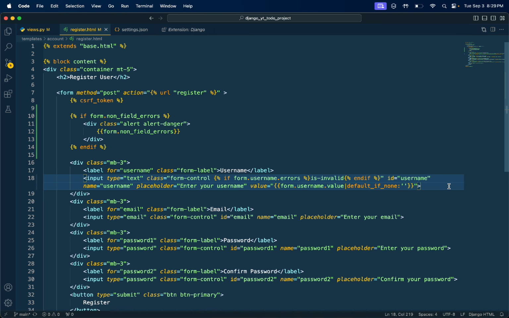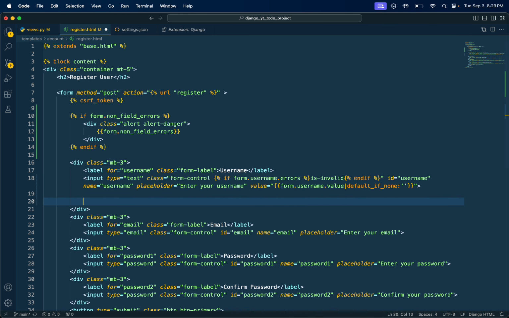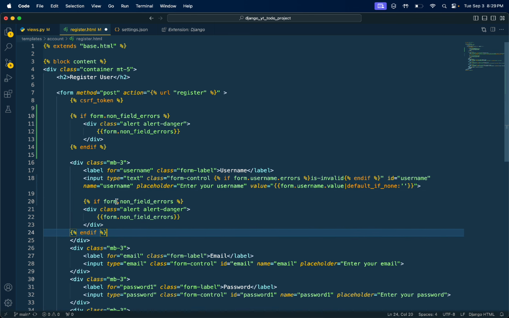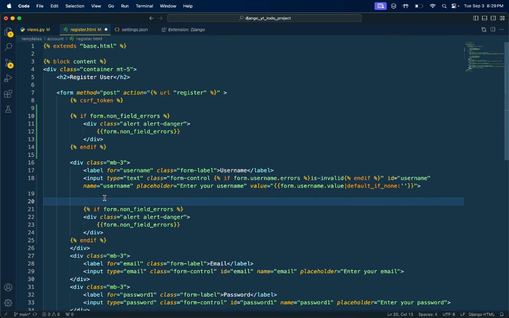Now here we will display the error message. The error message is going to be the same as this one. Copy, paste. Here I can write a comment, display username error, and here I'm going to say username.errors.